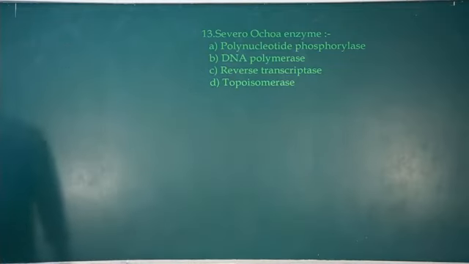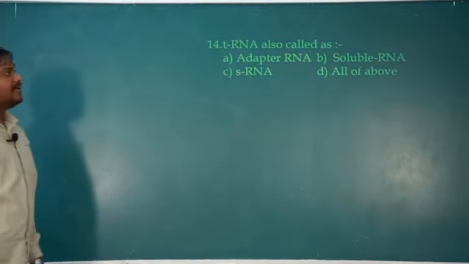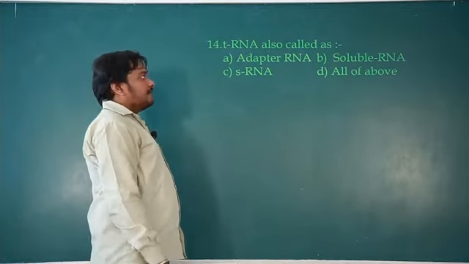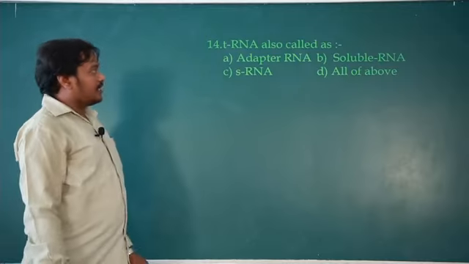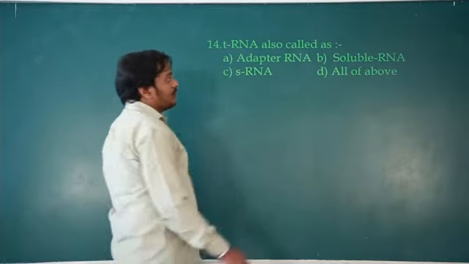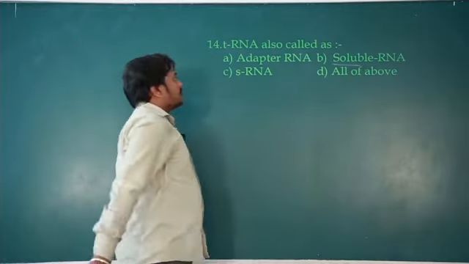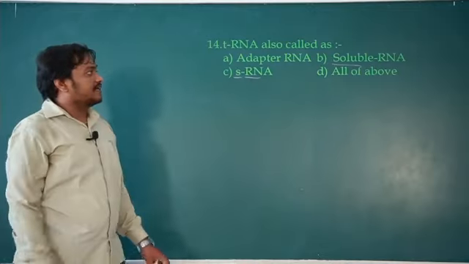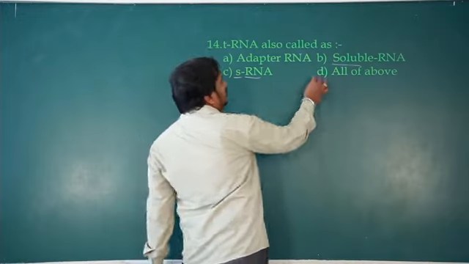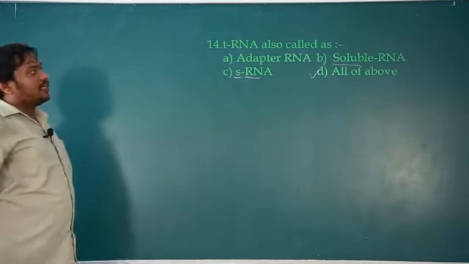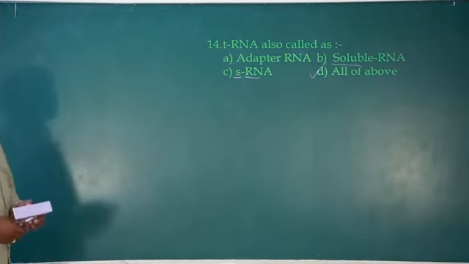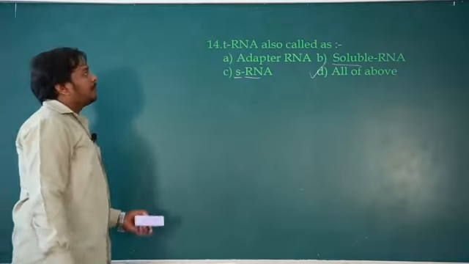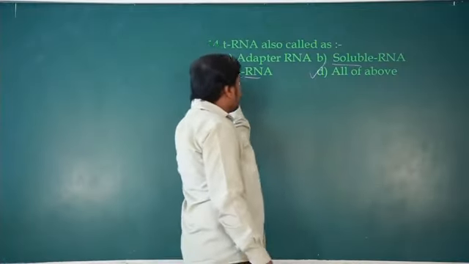Next question. Yeah, tRNA is also called adapter molecule or adaptor RNA, soluble RNA. Earlier it was called soluble RNA also, short form sRNA. So all of the above is the right answer. So it is the adapter molecule for protein synthesis. Okay, it brings amino acid for protein synthesis. So it acts as an adapter between